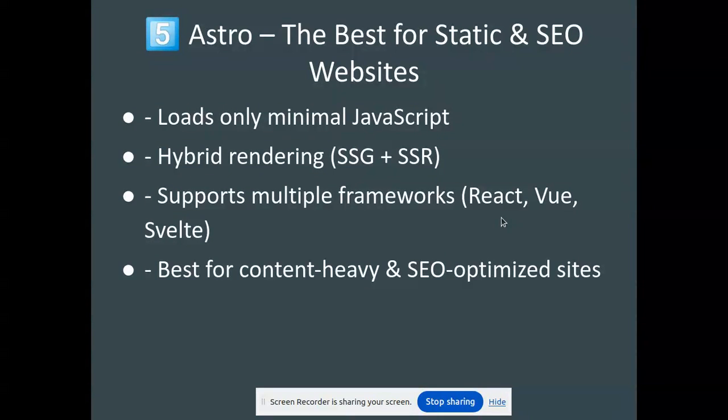Then we have Astro, the best for static and SEO websites. Loads only minimum JavaScript, hybrid rendering, SSG and SSR. Supports multiple frameworks like React, Vue, and Svelte. Best for content heavy and SEO optimized sites.